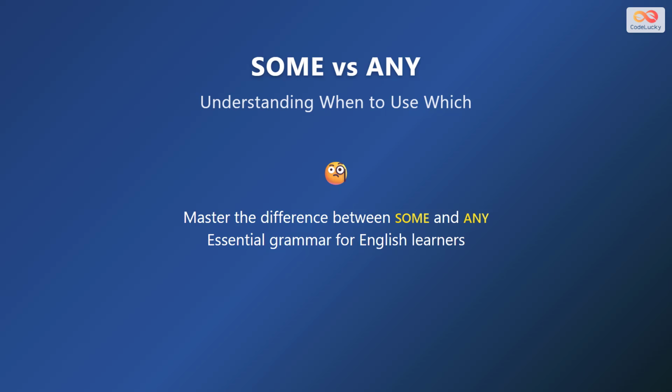Today, we learn the difference between some and any. These words help us talk about amounts when we do not know the exact number. Some and any are very important for English beginners to understand.